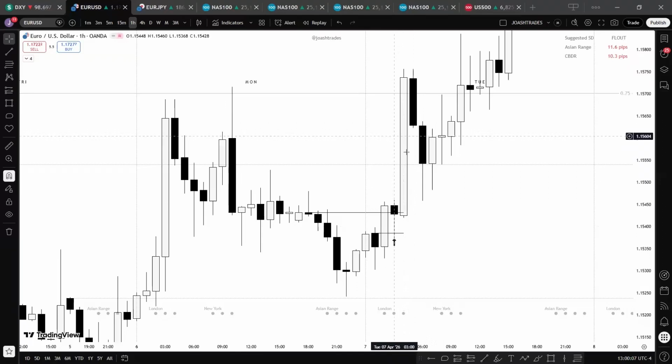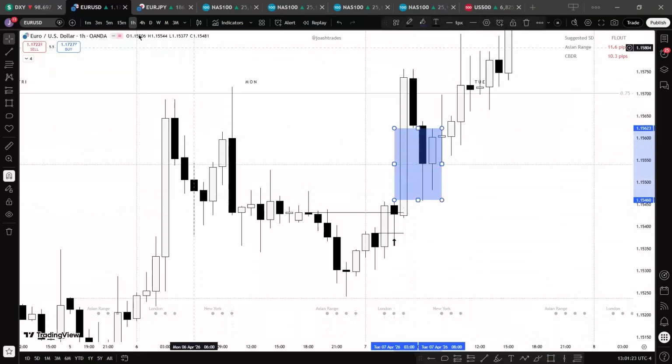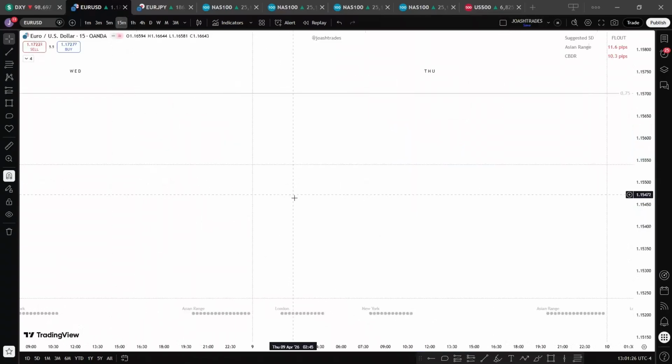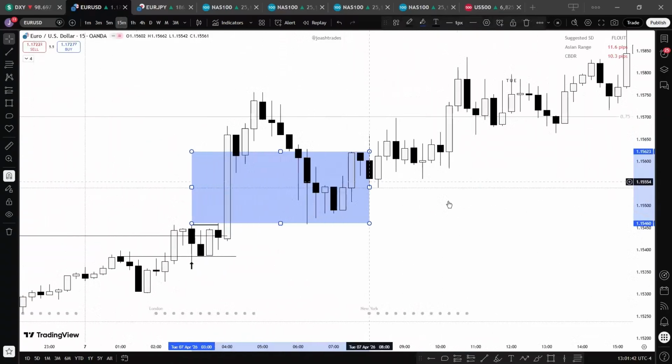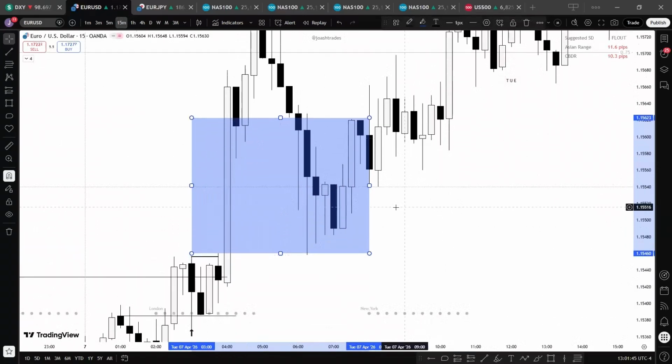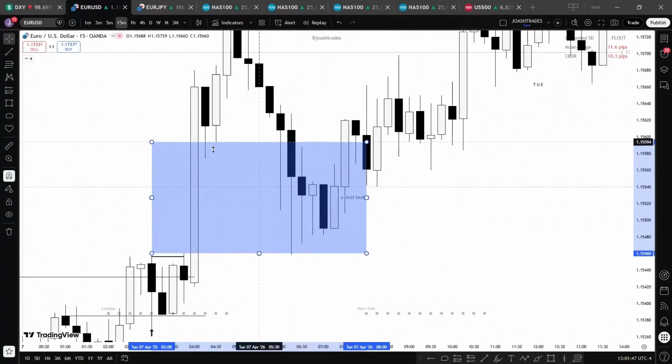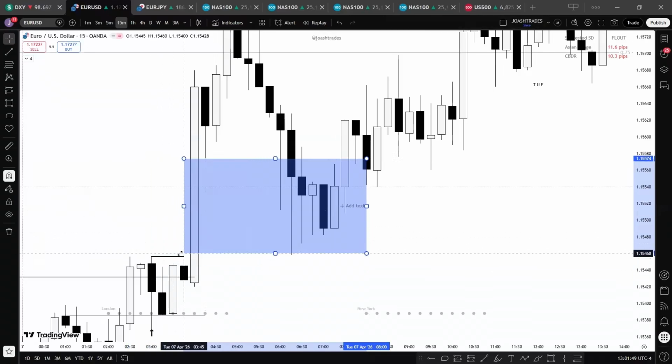Okay, so now how can we use this together with the first presented fair value gap? And how can we use the first presented fair value gap to help us know that this trade is most likely to continue going higher? Here is our 1 hour fair value gap. I'll outline it here. I think I should make it blue. So going down to the 15-minute time frame, here's our 1 hour fair value gap. And then you can actually refine it to this point because this is our 15-minute fair value gap.